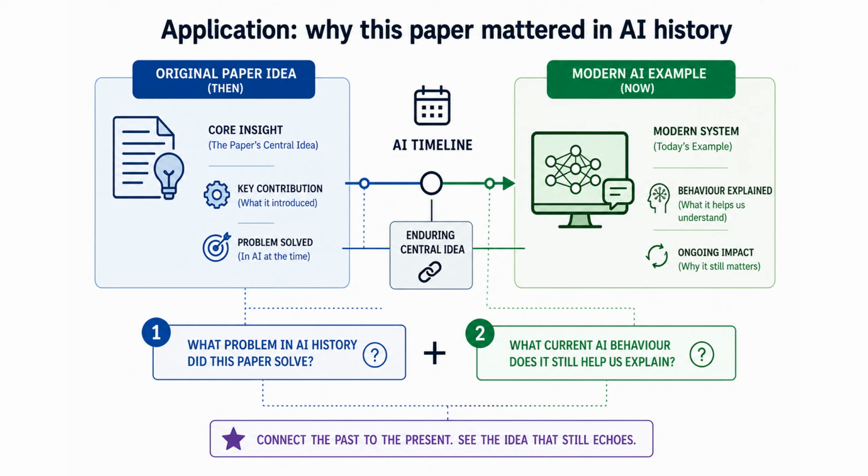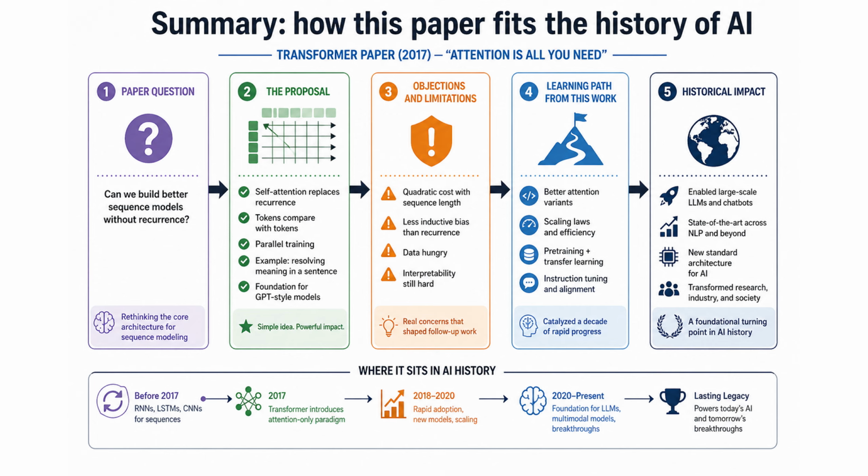It also sets up the next historical move, because the following lecture turns to BERT in 2018. In the overall history of AI, Lecture 9 matters because Attention is All You Need from 2017 gives the field one of its early conceptual foundations. This lecture worked through self-attention replaces recurrence, tokens compare with tokens, parallel training, example resolving meaning in a sentence, foundation for GPT-style models, application: why this paper mattered in AI history, and summary: why this paper mattered.